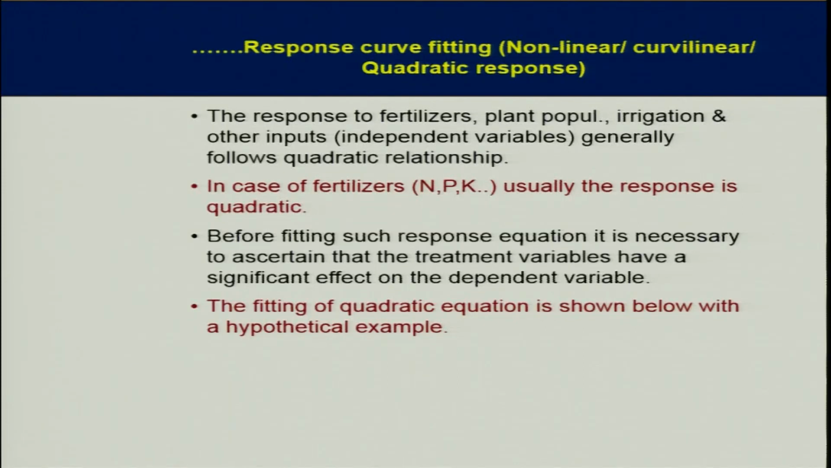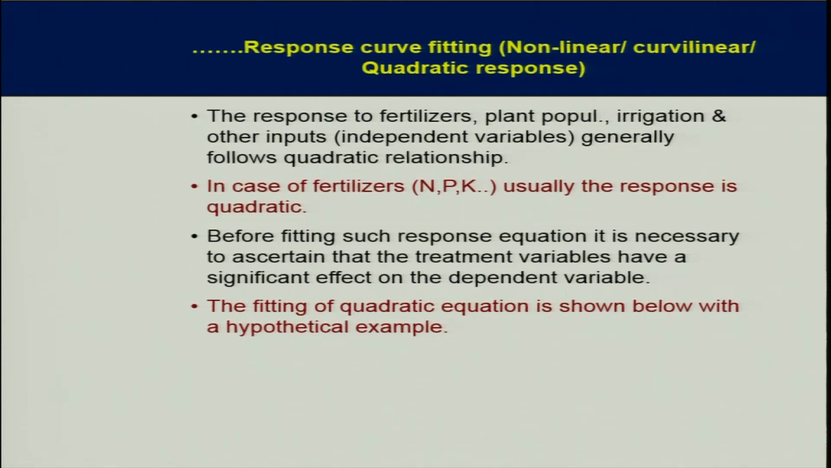In crop production, we take several inputs and produce some output. So inputs like fertilizer, like seed, like herbicide, pesticide, etc. In most of the cases we get a quadratic response. So the response to fertilizer, plant population, irrigation and other inputs, any independent variable, generally follows a quadratic relationship. In case of fertilizer like NPK, usually the response is quadratic. Through many experimentations the world over, it has been proved that in case of fertilizers, the relationship is mostly quadratic.